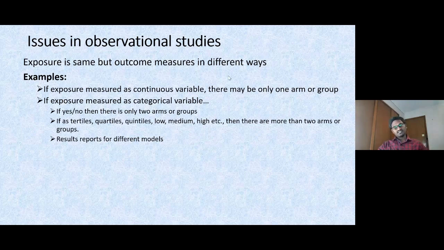And sometimes in observation studies, you are going to see different models, model 1, model 2, model 3, and so on. They'll mention different models for only those events and sample size for both groups. But which model we have to extract, that we should define in our decision rules first.